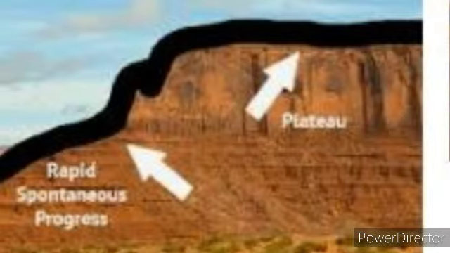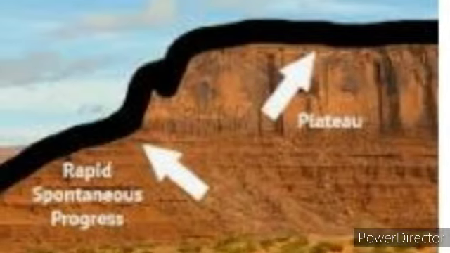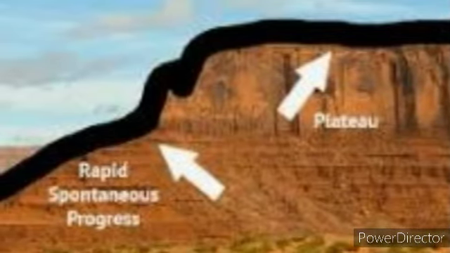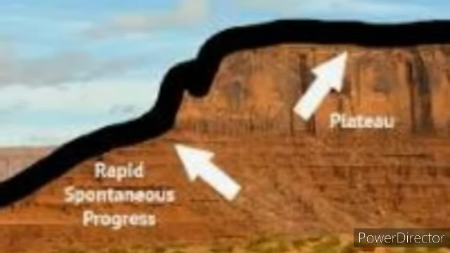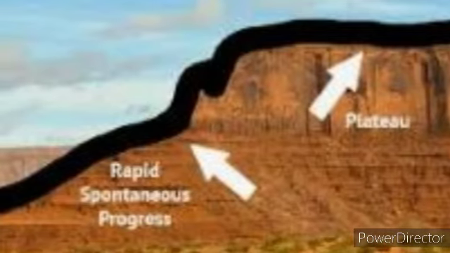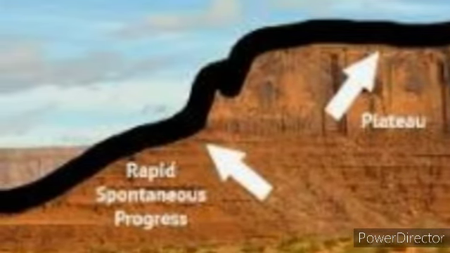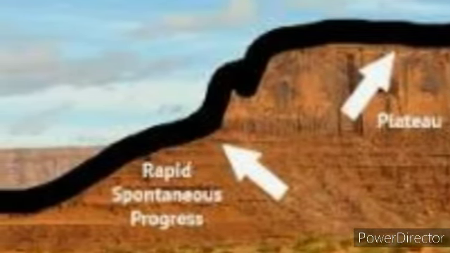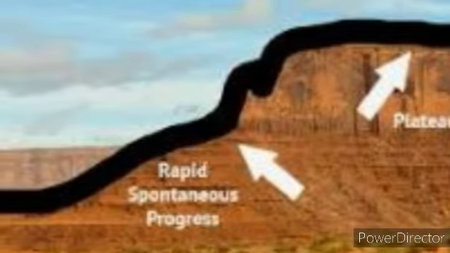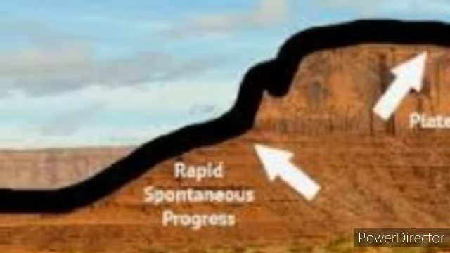Now about plateaus. Plateaus are flat elevated landforms which rise sharply above the surrounding landforms and slope on at least one side. The top of the plateau is flat, so it is also known as a tableland. Plateaus are classified as follows: intermountain plateaus, piedmont plateaus, continental plateaus, and volcanic plateaus.